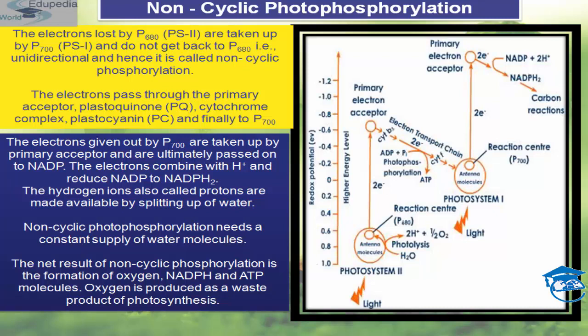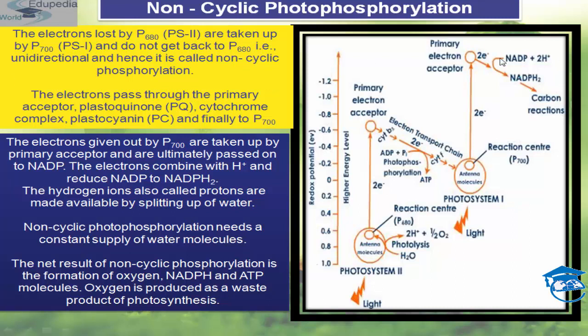The electron given out by P700, that is this one, this is your other antenna molecule, is taken up by the primary acceptor and is ultimately passed to NADP. The electrons combine with H plus and reduce NADP to NADPH2.